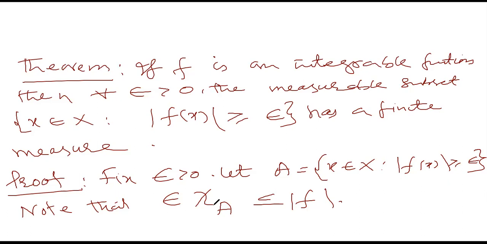If x is not in A, then this is equal to 0, which gives mod of f is greater or equal to 0, which is always true. Mod of f is always greater or equal to 0. So in both cases, whether x is in A or x is not in A, this inequality always holds. So that means epsilon times the characteristic function of A is always less or equal to mod of f.